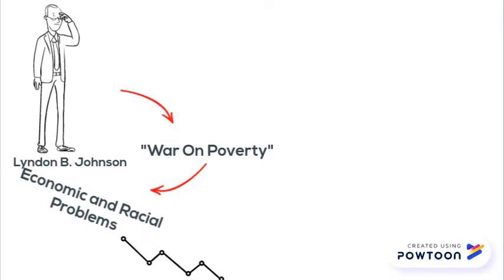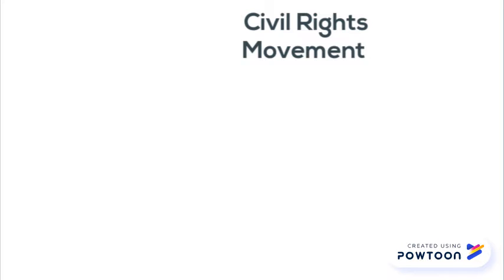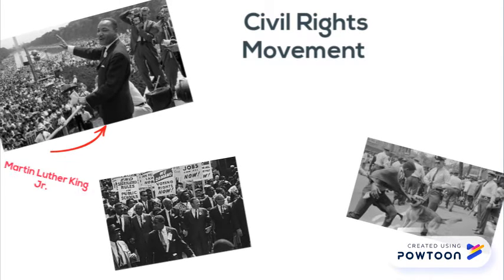Johnson announced a new war on poverty. He wanted to improve the economic and racial situation in America, but the problems were immense, so he announced new improvements and reform. One of these improvements was the advance of the civil rights movement. This movement grew from the election of Johnson.